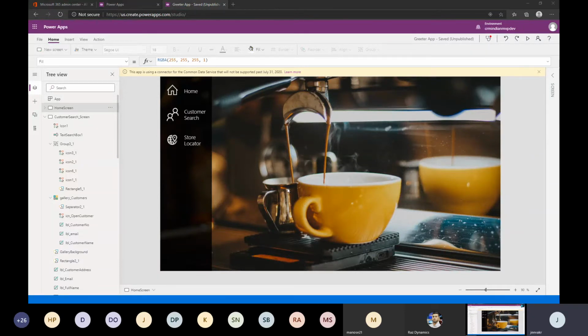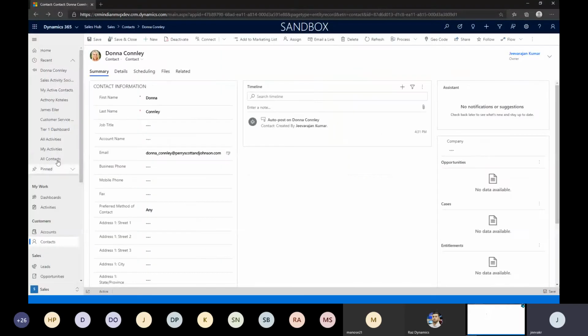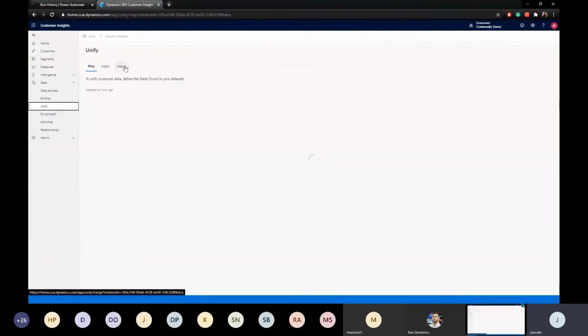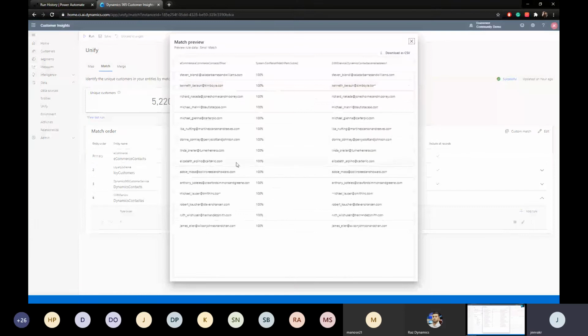Okay, so let us see the contact over here. I just use this contact. We can use any contact that is common between the unified profile and the customer insights in Dynamics. You remember I showed you guys here. These contacts will be in Dynamics as well, and these contacts will be from the external database that I imported as well. That's why it's matched here. So we can use any of these contacts. I'll just use one of these now.